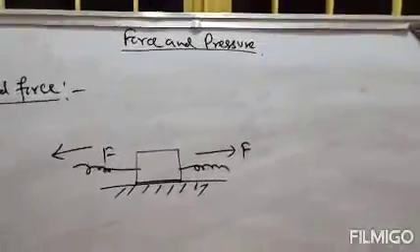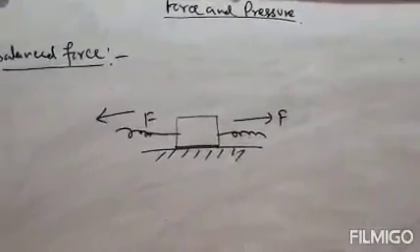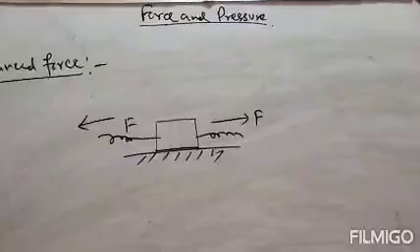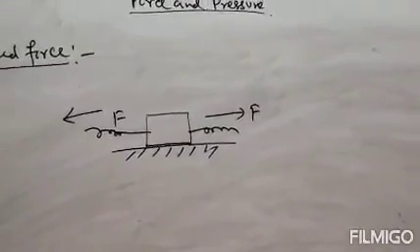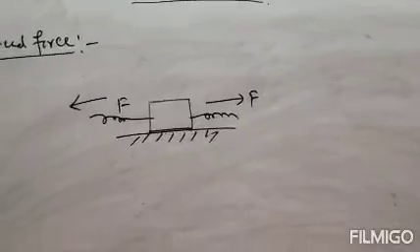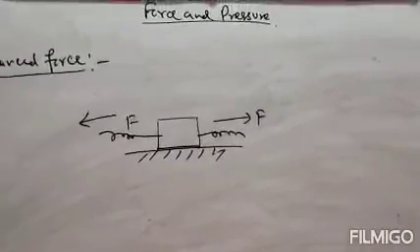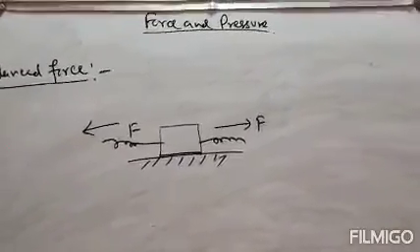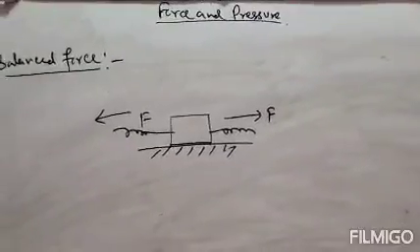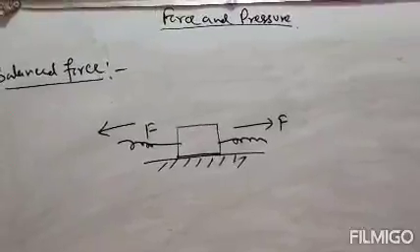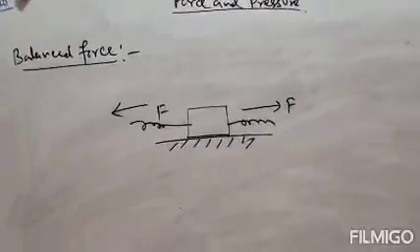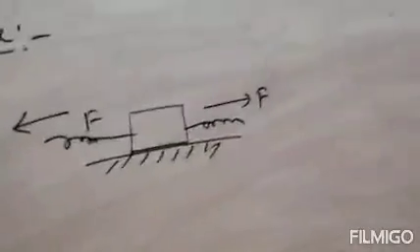The body will not move because the two forces acting on it cancel each other. The two forces are of equal size and in opposite directions, so they cancel each other and the body stays in its fixed position. So that is your balanced force. That means the two forces balance each other. Clear? So just draw this diagram.